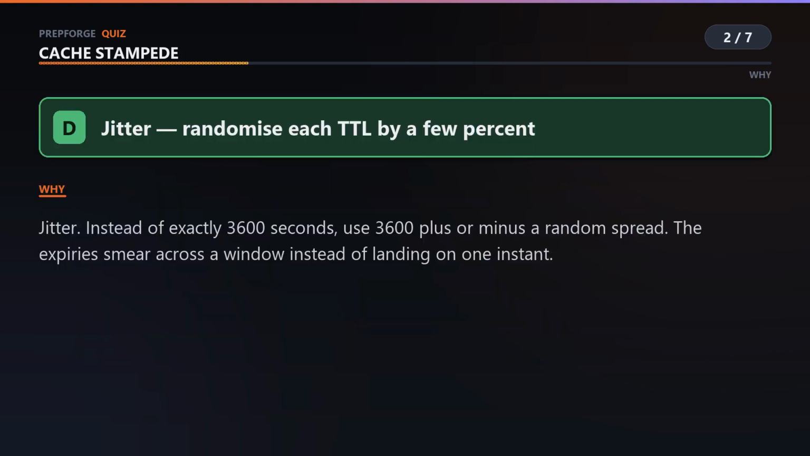Jitter, the same medicine as retry storms, and for the same reason. Instead of every key getting exactly 1 hour, each gets an hour give or take a random few percent. The expiries smear across a window rather than landing on a single instant. 2 lines of code, and the synchronized wave becomes a gentle trickle.